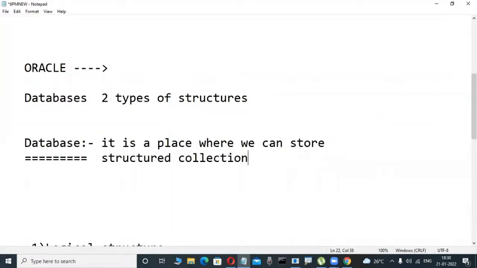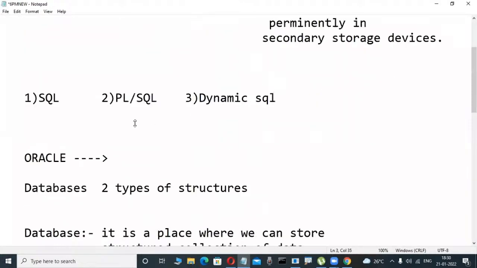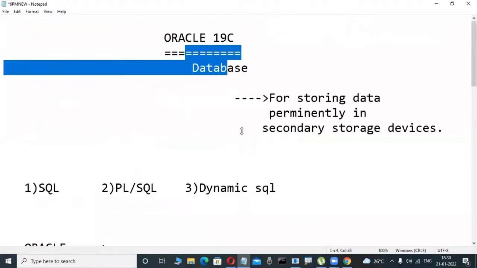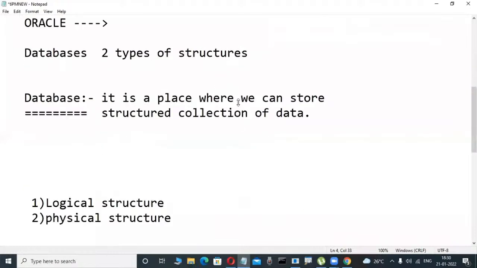What is data? What is information? What is DBMS? That is later. Structured collection of data. Observe here. Actually, whenever we are installing Oracle or a relational database software, what is a database actually? It is a place. Whenever we install this type of software, automatically some place is reserved in the hard disk. In that place only we can store a structured collection of data.